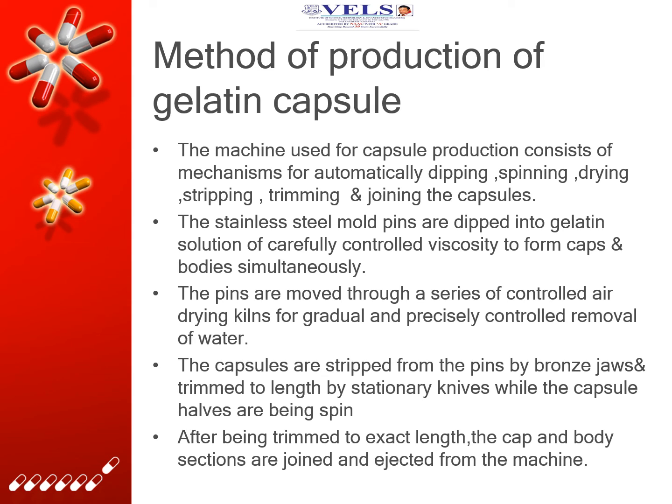The pins are moved through a series of controlled drying kilns for gradual and precisely controlled removal of water. The capsules are stripped from the pins by bronze jaws and trimmed to length by stationary knives while the capsule halves are being spun. After being trimmed to exact length, the cap and body sections are joined and ejected from the machine.